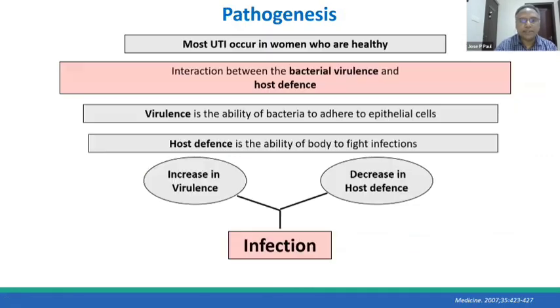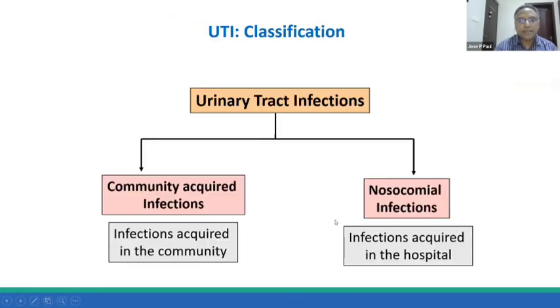Urinary tract infection occurs in women who are usually healthy, and it is usually an interaction between bacterial virulence and host defense. Virulence is the ability of the bacteria to adhere to epithelial cells and cause damage. Host defense is the ability of the body to fight infections. It is an interplay between an increase in virulence and a decrease in host defense, which ultimately leads to a symptomatic infection.